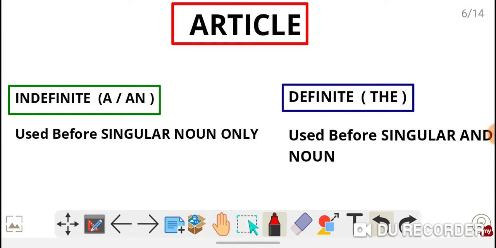Articles can be divided into two: indefinite article, which consists of a or an, and definite article. In indefinite article, we use indefinite article before singular noun only. Remember, we use indefinite article a or an before a singular noun. And we use definite article the before singular as well as plural noun.